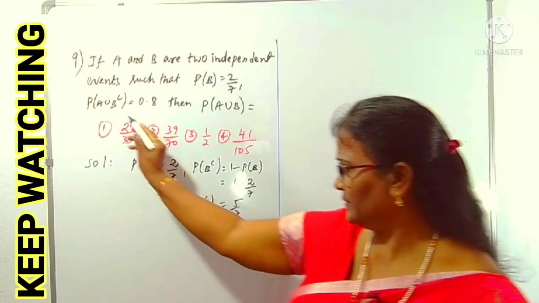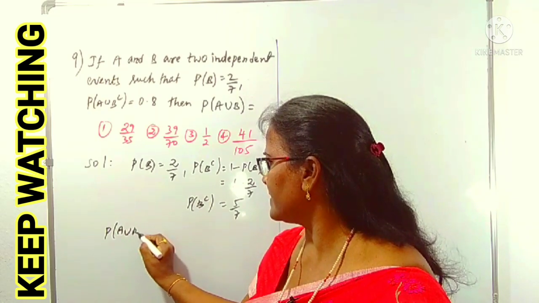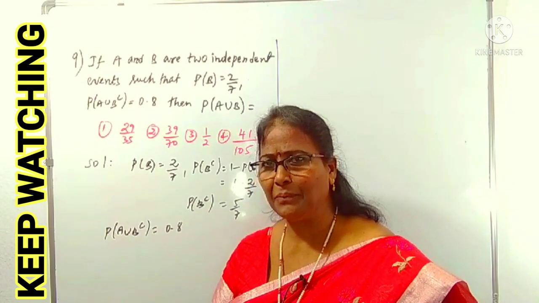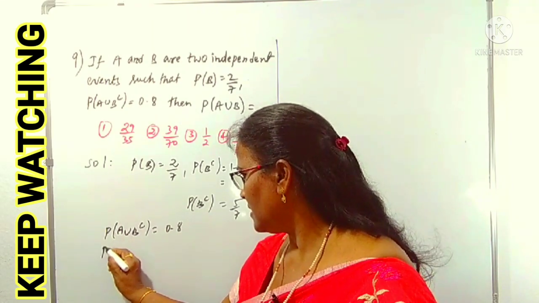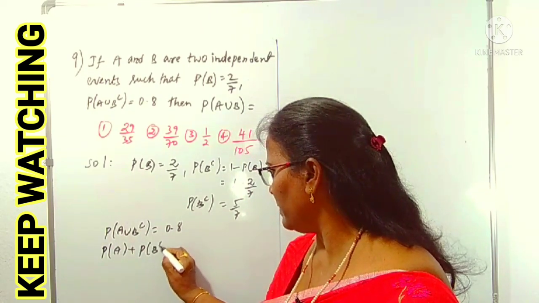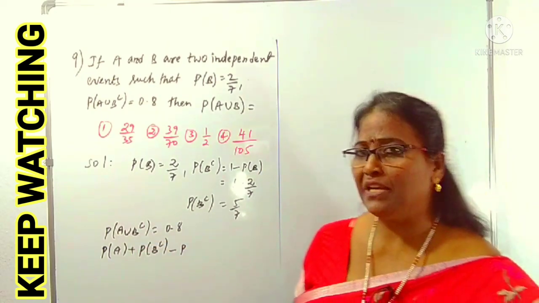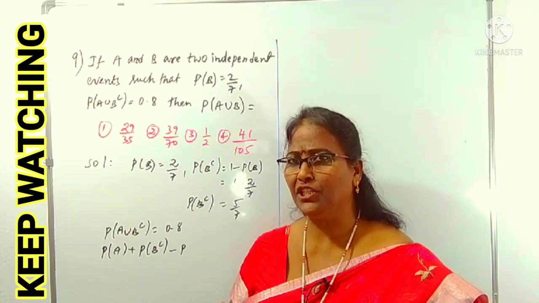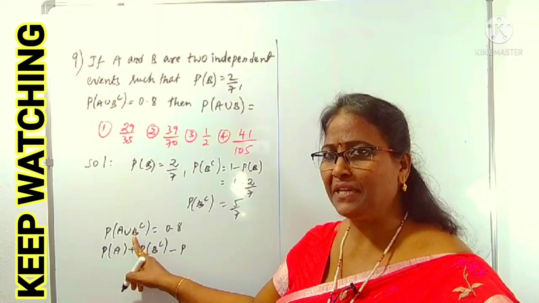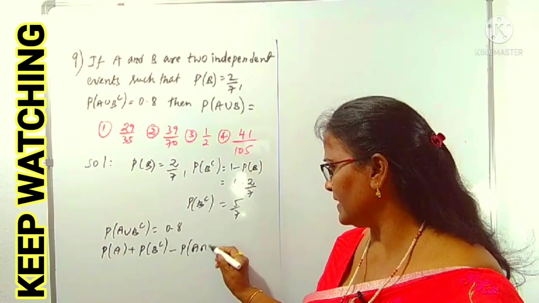Now we can use the next one. Since P of A union B complement is given as 0.8, just like P of A union B, we can apply it. P of A plus, in place of B there is B complement, P of B complement minus P of A intersection B complement. P of A union B I have already given to you: P of A union B is P of A plus P of B minus P of A intersection B. In place of B, there is B complement. In the next step, I will write it better.